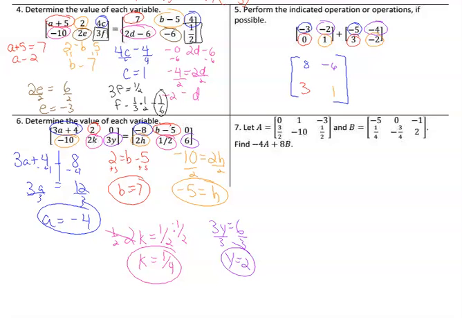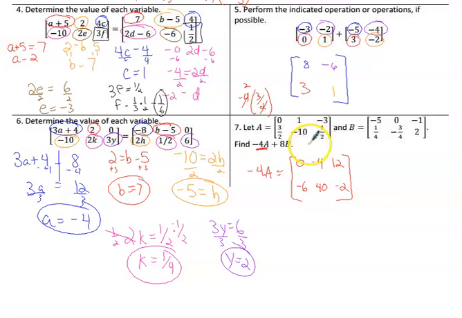Number 7 says we want to take negative 4 times a. So let's do negative 4 times everything in the a. So that's going to be negative 4 times 0 is 0. Negative 4 times 1 is negative 4. Negative 4 times negative 3 is 12. There's the top row. Negative 4 times 3/2 is negative 2 times 3, which is negative 6. Or you could have said negative 12 divided by 2, you still get negative 6. And then negative 4 times 10 is 40. And negative 4 times 1/2 is negative 2. So that's the negative 4a.